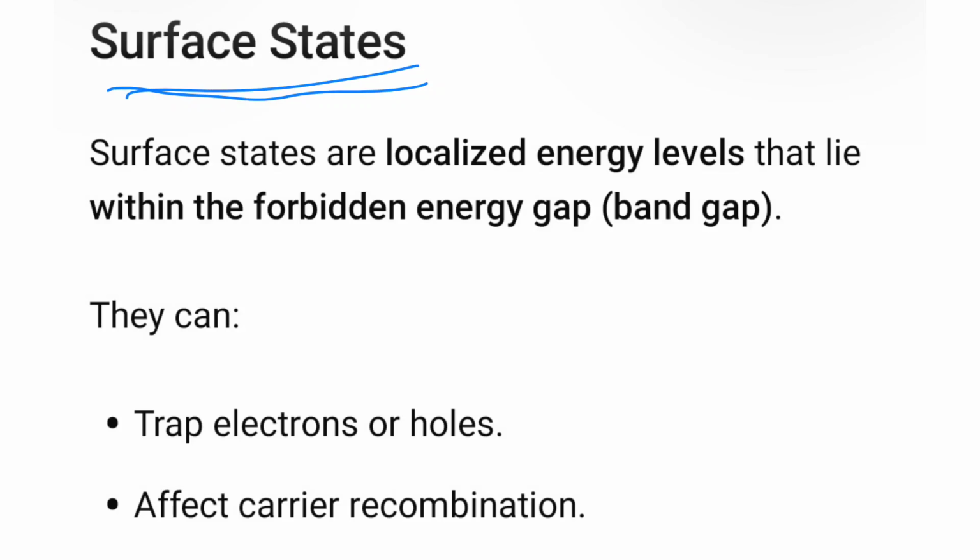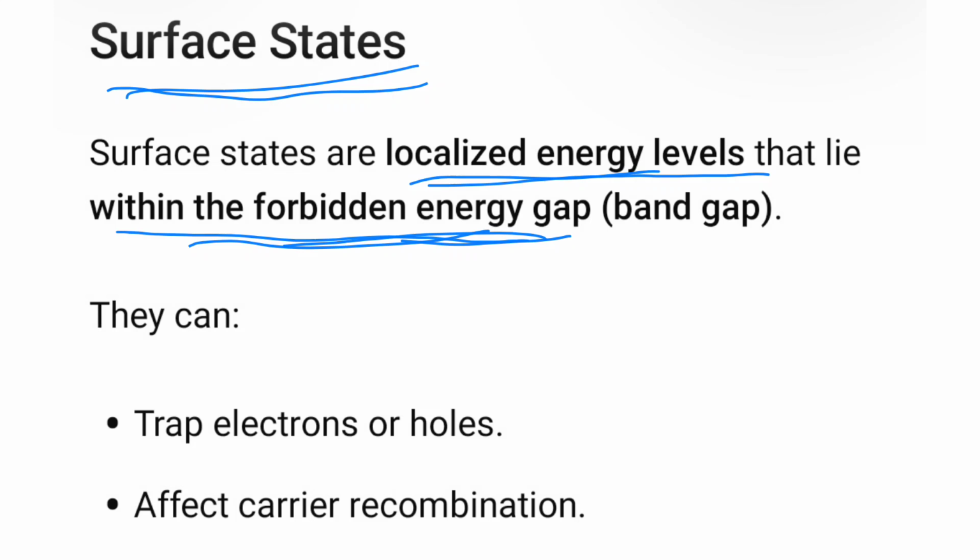Surface states are localized energy levels that lie within the forbidden energy gap, meaning the band gap.